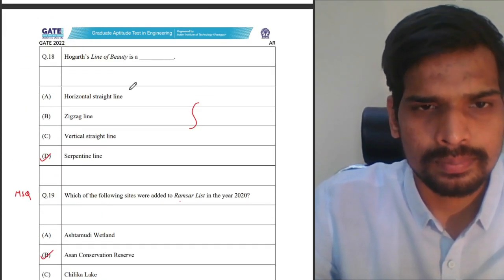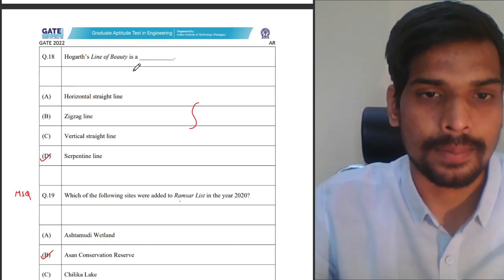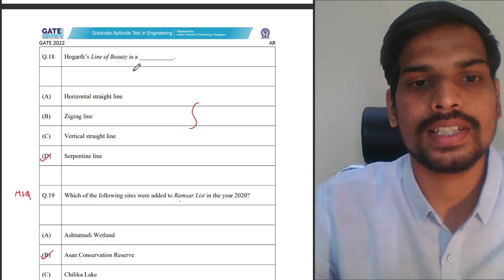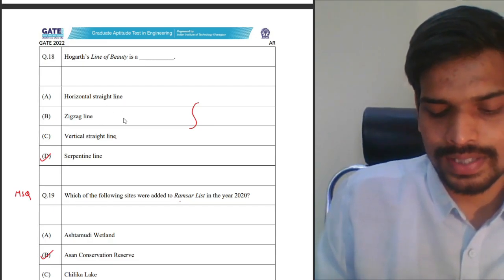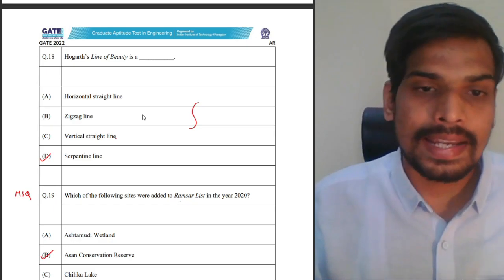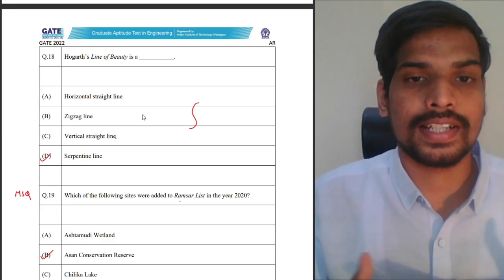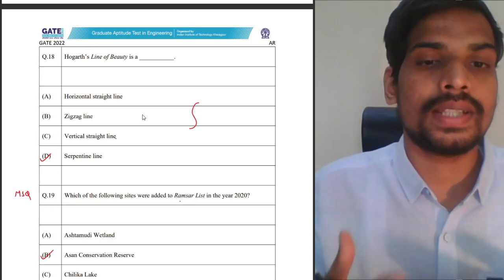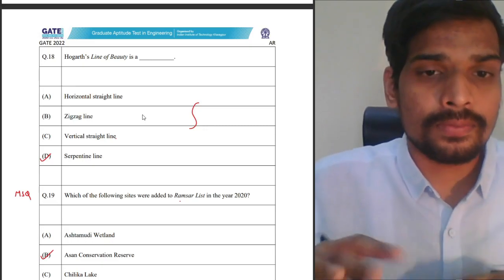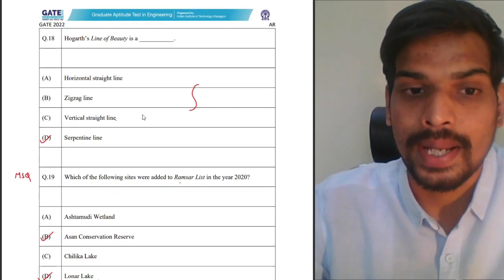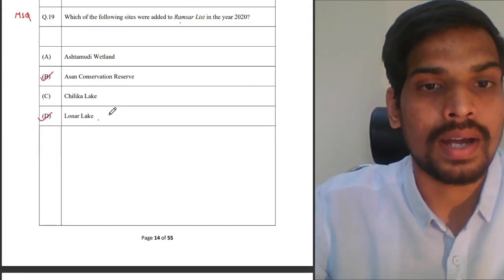Now you see this question, Hogwarts line of beauty. Even if you don't know this particular concept, you could take an approximated guess by looking into the other options. Horizontal straight line, vertical straight line, if you see. A and C could directly be eliminated probably. A vertical and horizontal straight line, why would it be given a name of line of beauty, right? So you can take an approximate guess even if you don't know the exact concept sometimes in the GATE exam. So yeah, that's a one mark question.